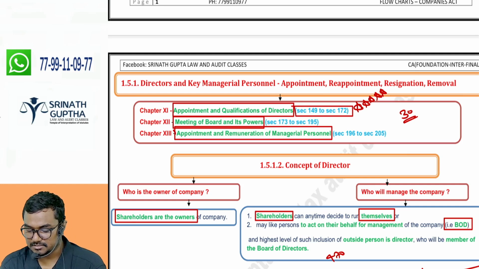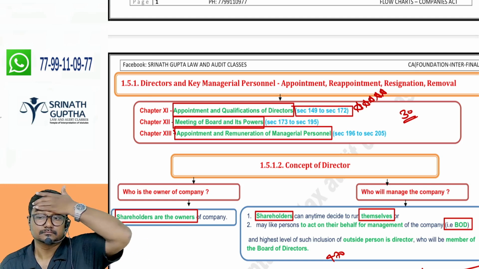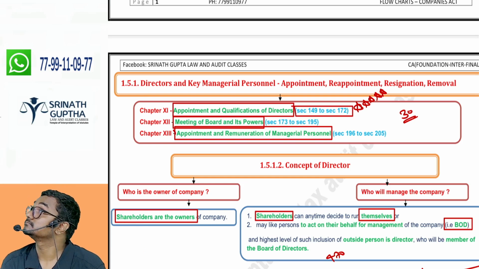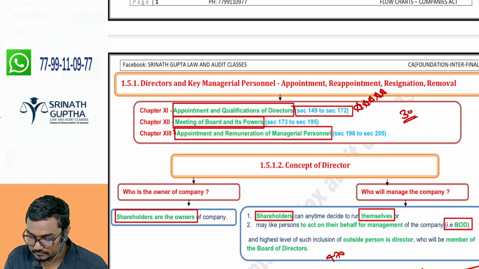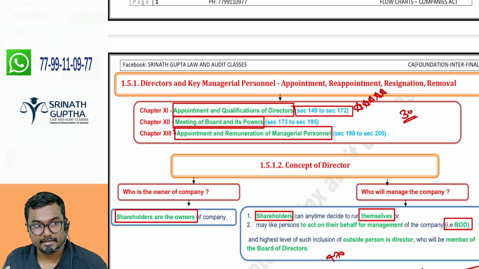Write down the chapter names: chapter 11, chapter 12, chapter 13. From here I will dictate. I will make it much easier.